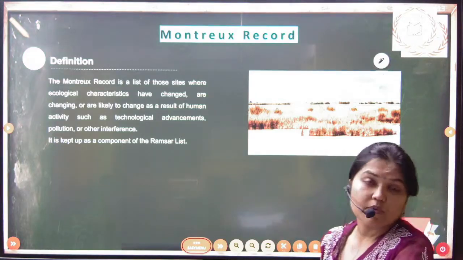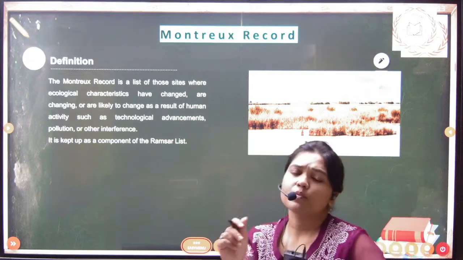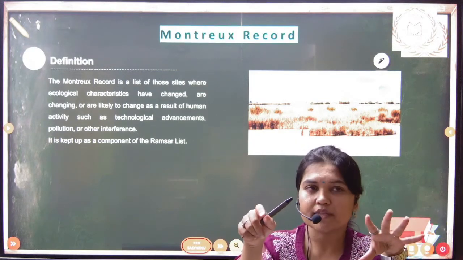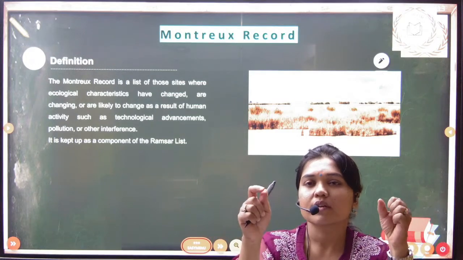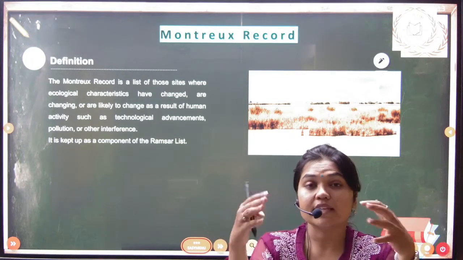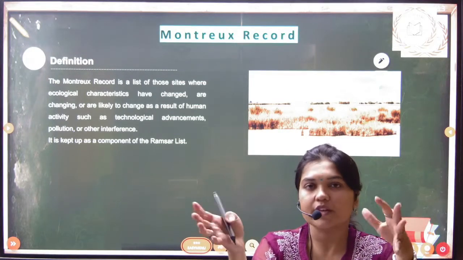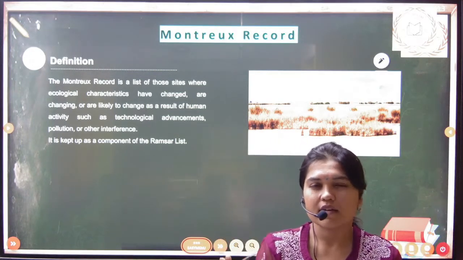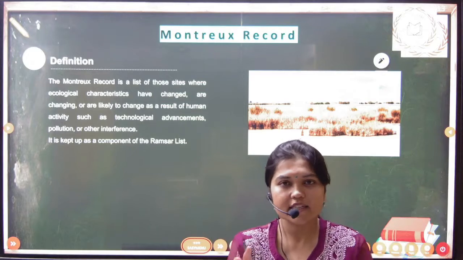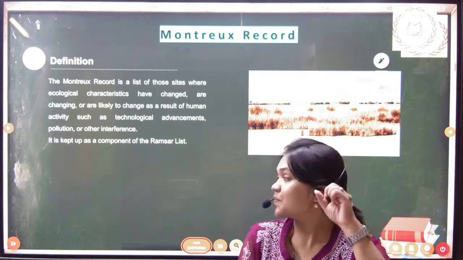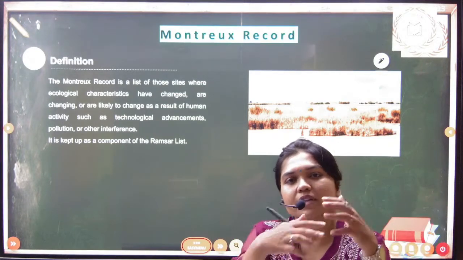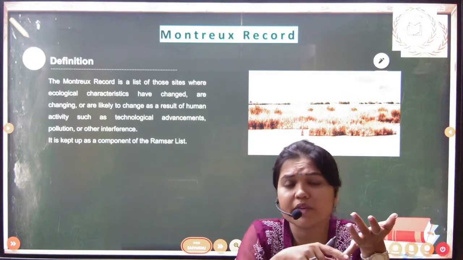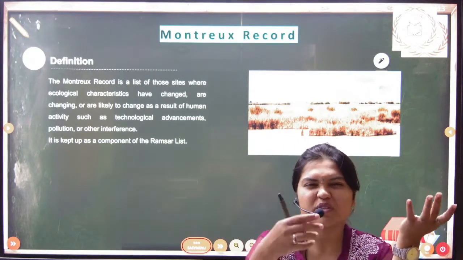Now next is the Montreux Record. What is the Montreux Record? It is a list in which those environmentally degraded sites, or sites that can be degraded in the near future, are kept. It is a list of sites that are environmentally degrading. They may degrade due to many reasons, like human activities, pollution, construction, everything.